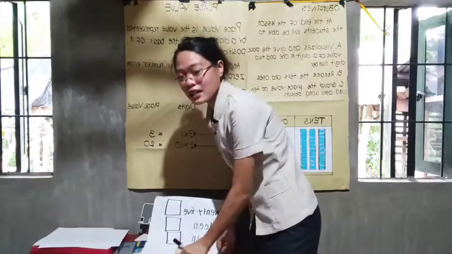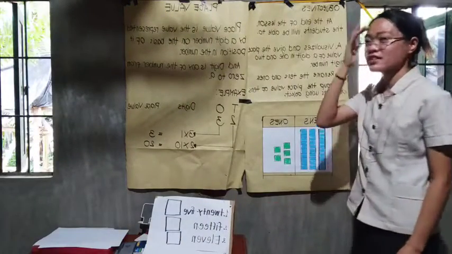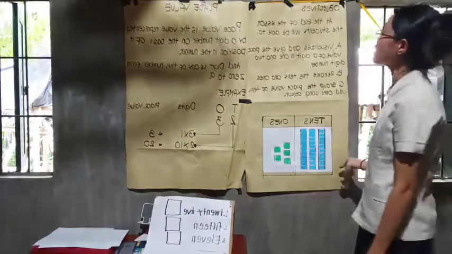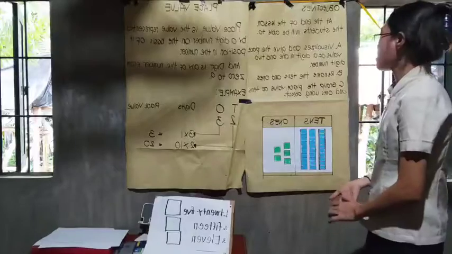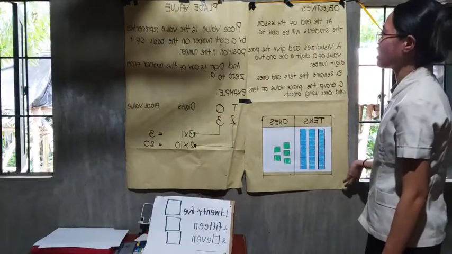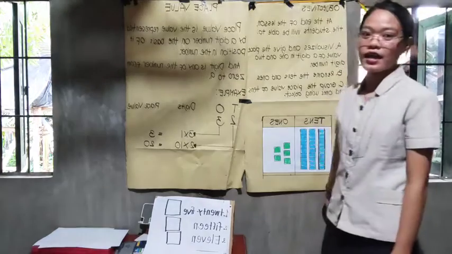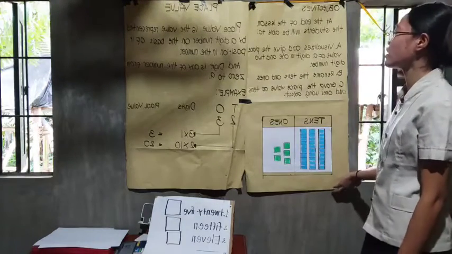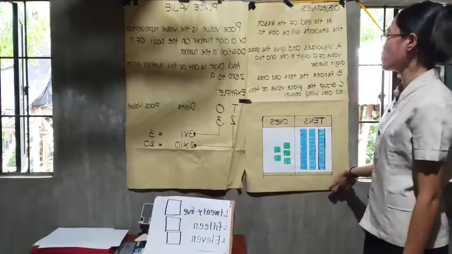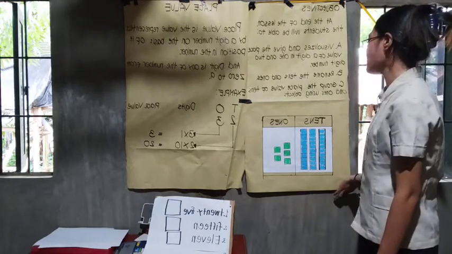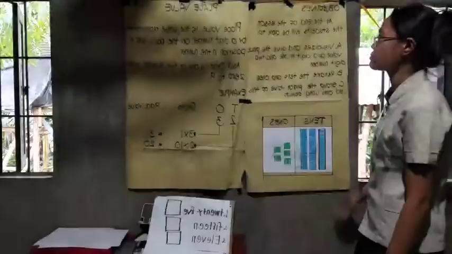So before we start our topic, kindly read the objective first. At the end of the lesson, the students will be able to visualize and give the place value of a digit in 1 and 2, rename the tens and ones, and group the place value of tens and ones using objects.